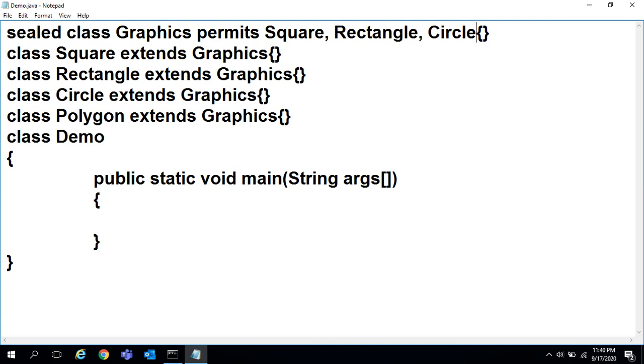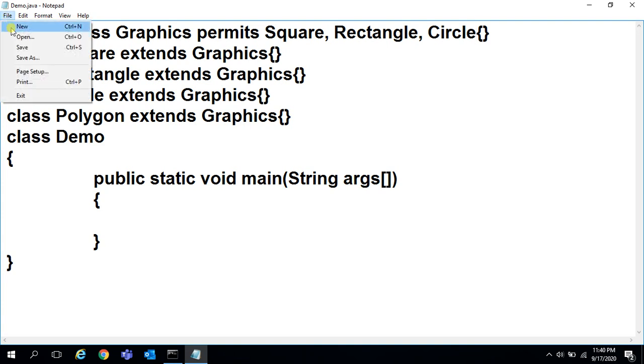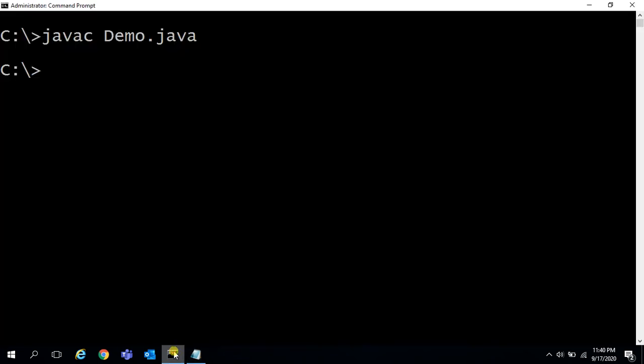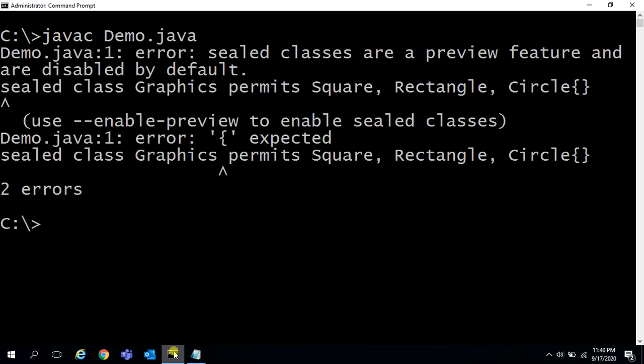Now if I compile, what will happen? See, file, save. See, javac Demo.java. Here we are getting two errors.